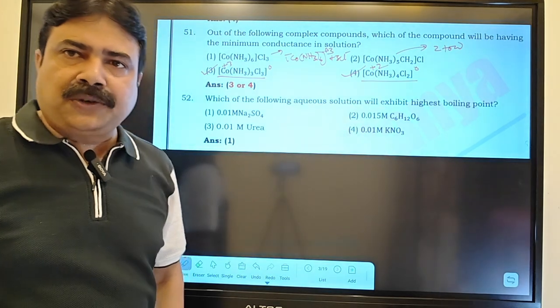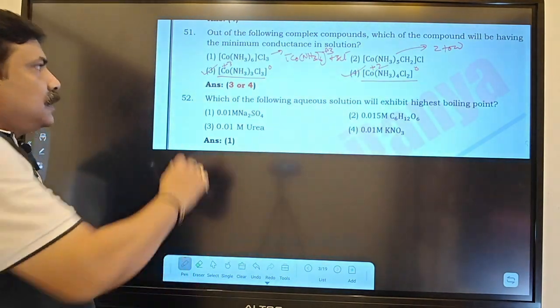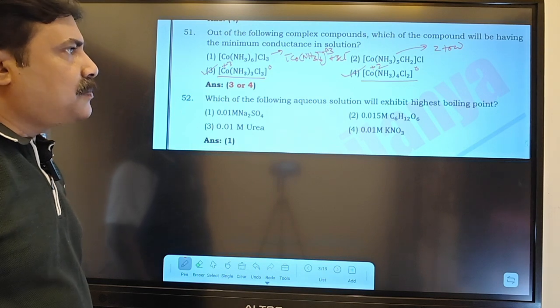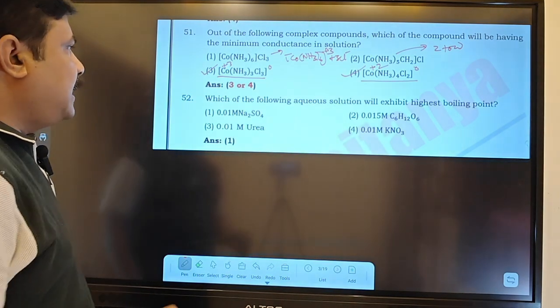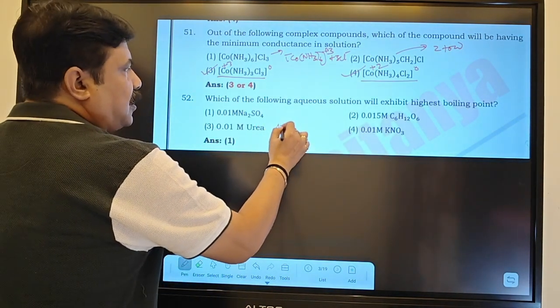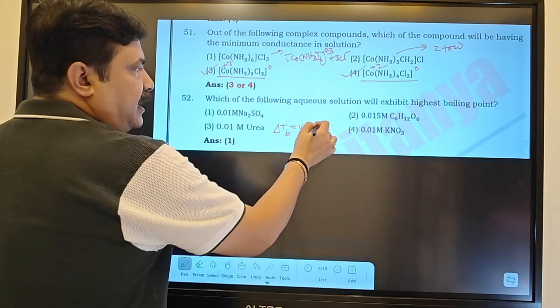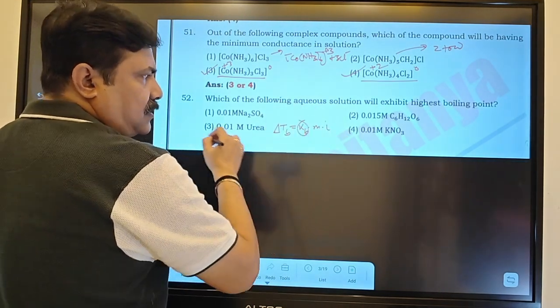This is an ambiguous question from these years. Now next question: which of the following aqueous solutions will exhibit the highest boiling point? Then the basic idea, you look at, delta Tb equals Kb into molality into i. Molality is directly proportional. Kb is a constant.